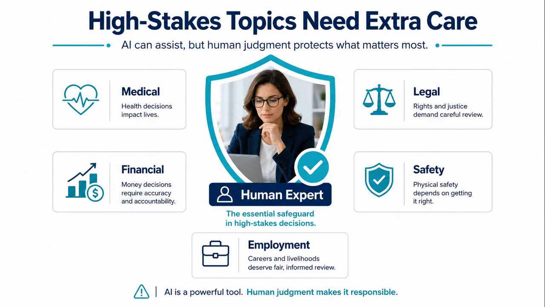That sets up high-stakes topics need extra care. Hallucinations are more dangerous in high-stakes topics. Medical, legal, financial, safety, and employment decisions need extra caution. AI can help organize information, but it should not replace qualified professionals. Use official sources. Check facts independently. Keep a human expert in the decision loop.